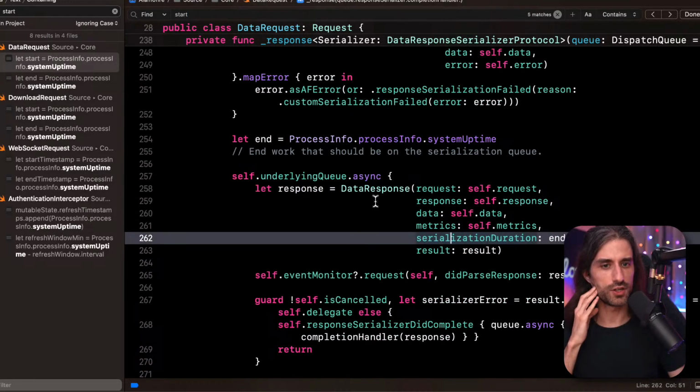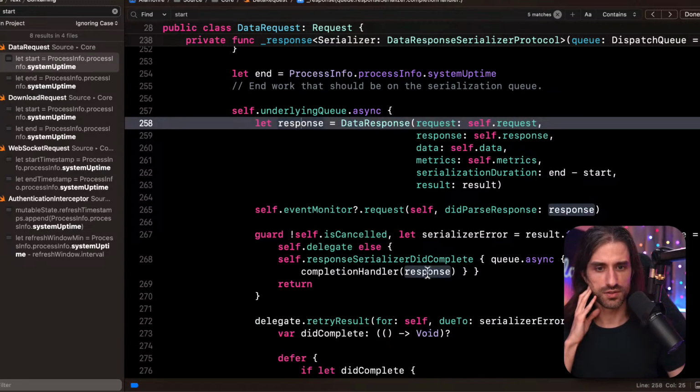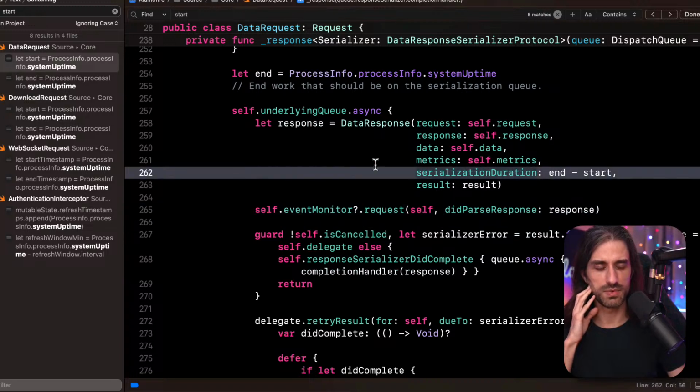Okay, so it's to measure how long it took to serialize the thing. So I think it's more of a way to... I would like to know who is actually using this data, how it's being used. But I guess it might be, for instance, when you enable verbose mode in the logs, so it can tell you exactly how long it took to serialize data. It kind of makes sense, because if you need to serialize a large object, it might be a performance problem, and so you want to know how long it took so that you can know, okay, the network call was long, why was it, what was taking a lot of time.